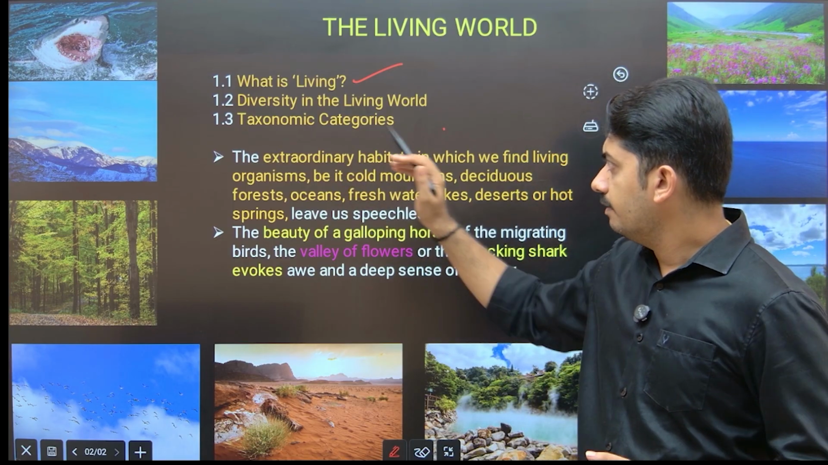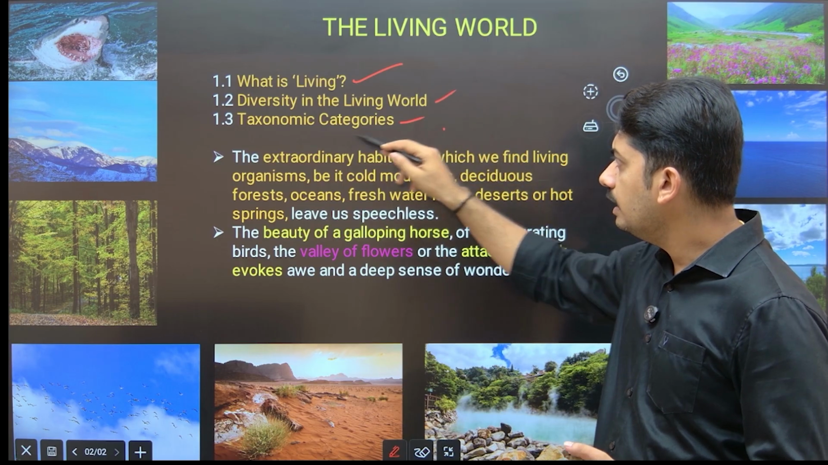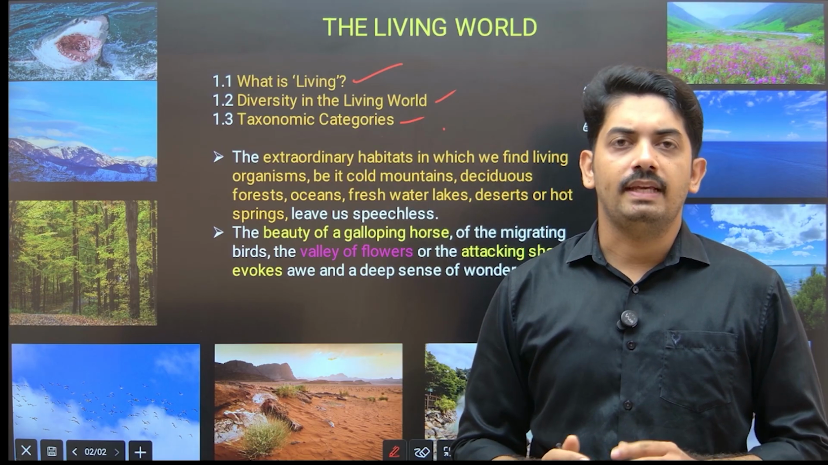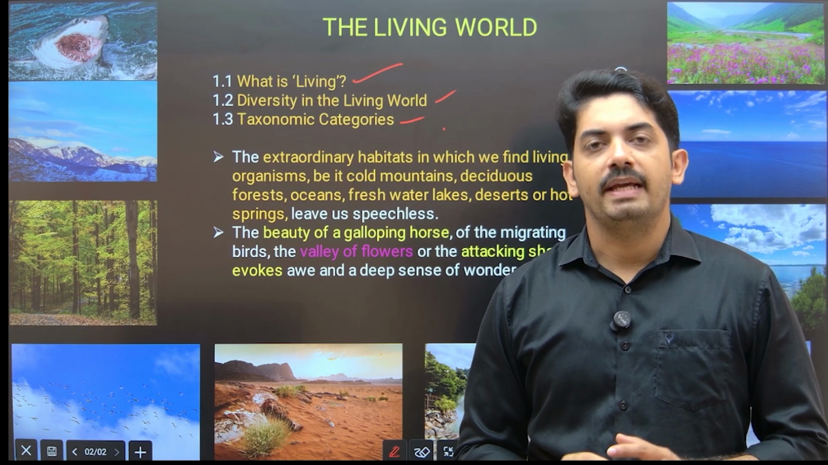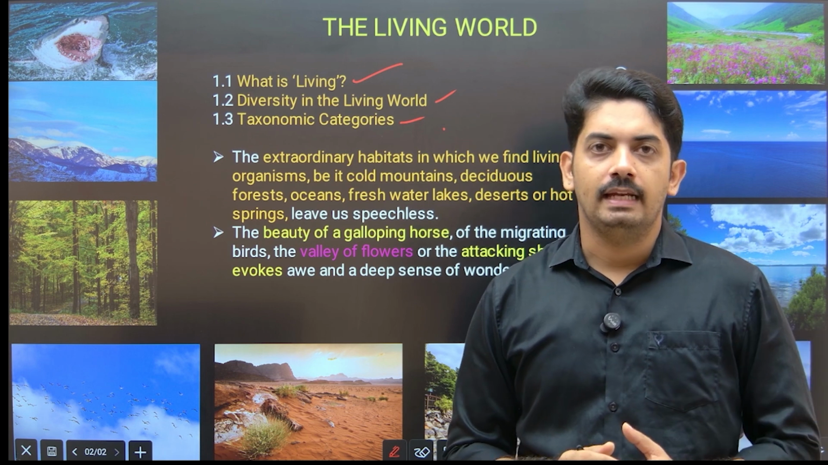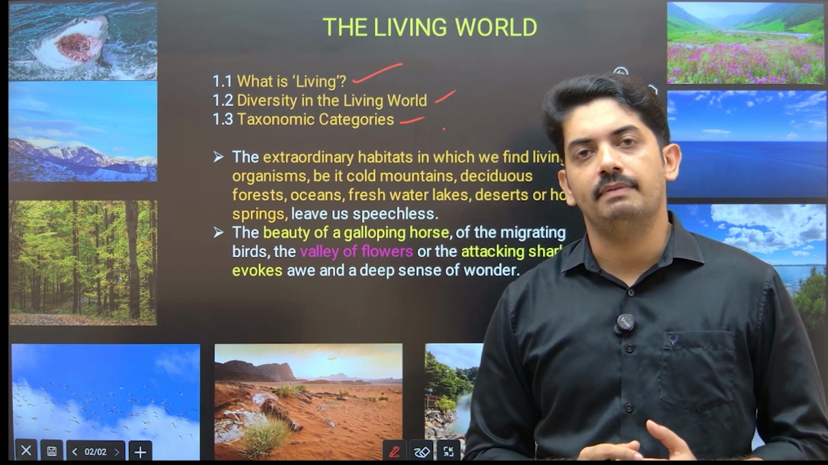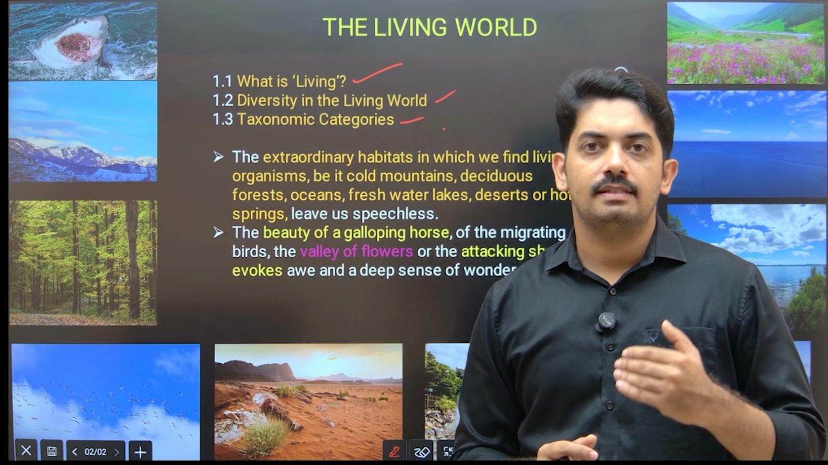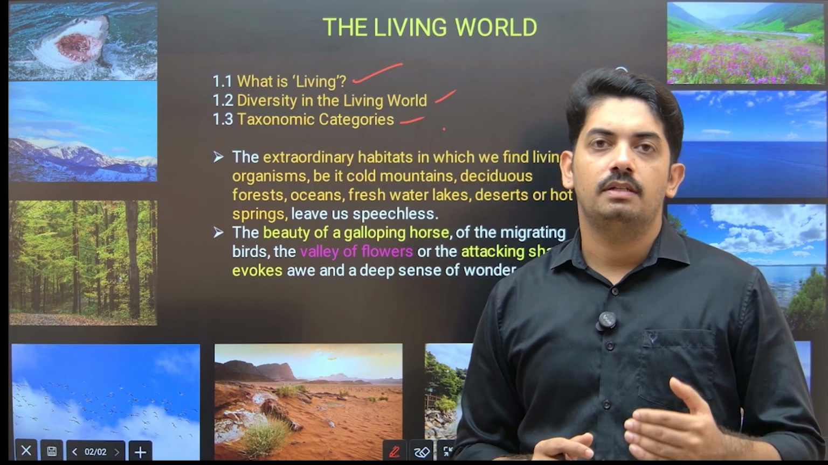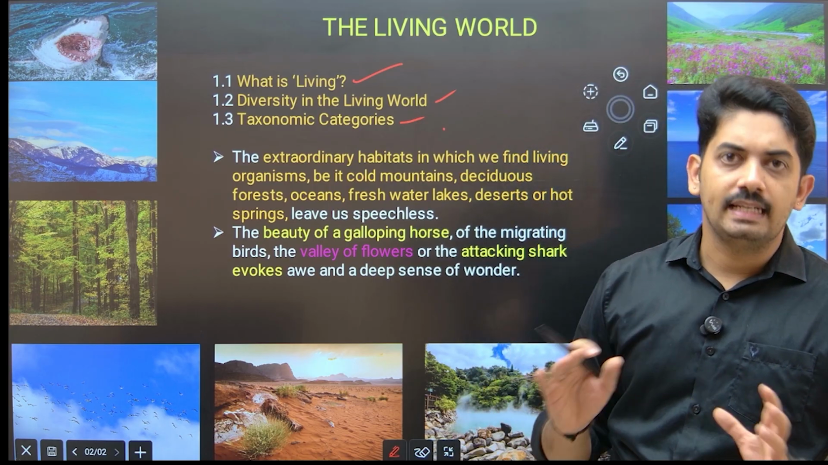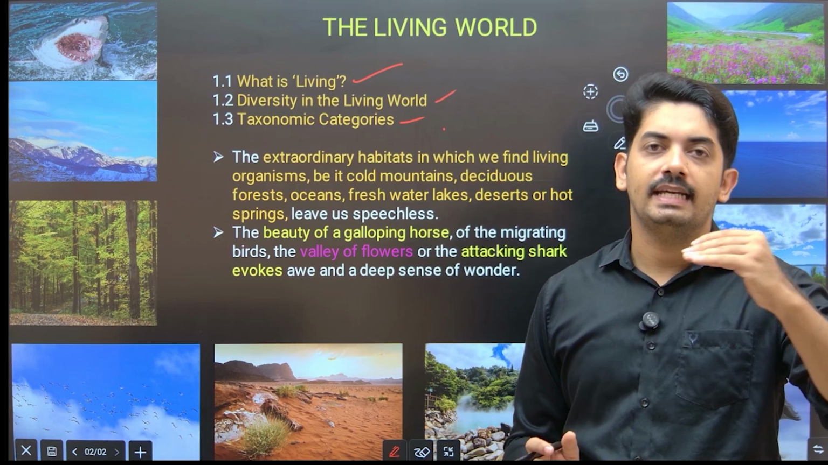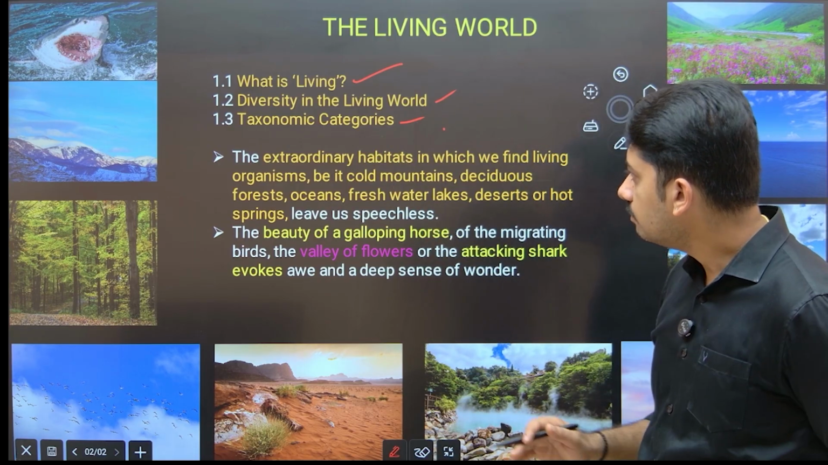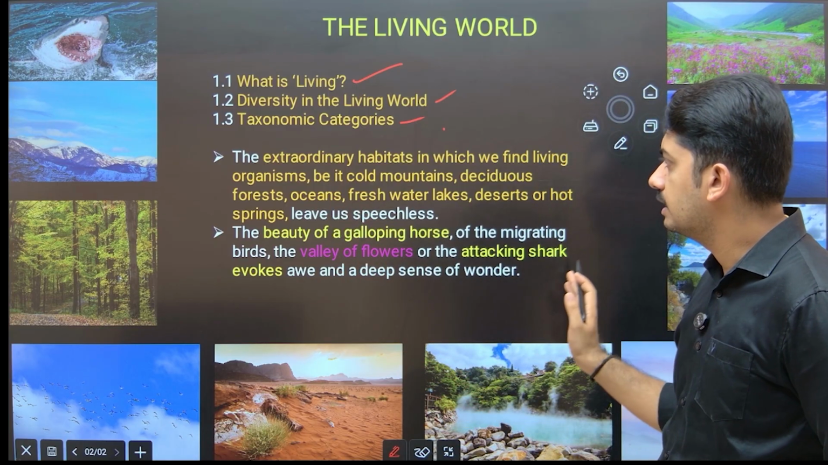Okay, the next one, taxonomic categories. Here taxonomic category is related to classification. We study the organisms by grouping them at different levels, like species level, genus level, likewise family, order, class, then phylum or division, and kingdom. Categories are nothing but the grouping at different hierarchies or ranks, which we will study in detail under taxonomic categories. Now let us look at these statements.